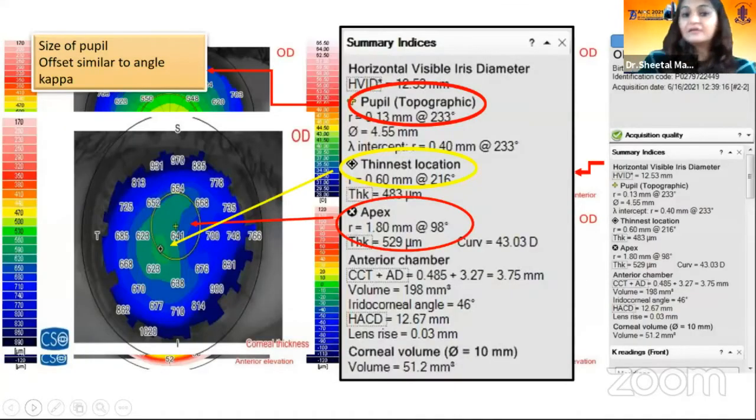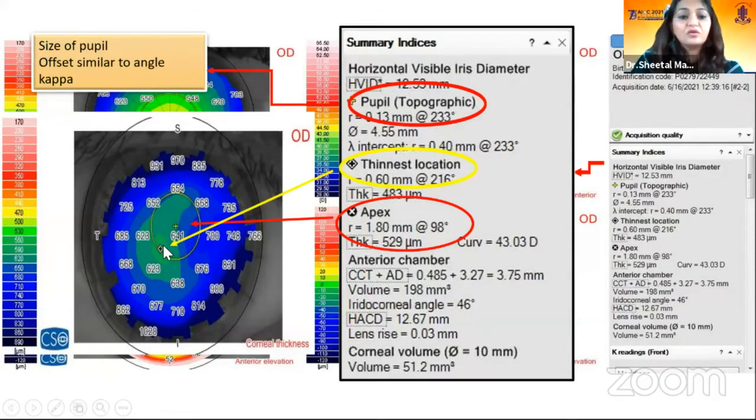So once we get this multi-map, it should always be read with the indices which are given on the right side of the screen. So here we see the summary indices. The most important for me are the pupil and the pachymetry indices. Pupil, it gives you the size of the pupil and offset, which is similar to the angle kappa. And on the pachymetry, it gives you the location of the thinnest pachy and of the apex.